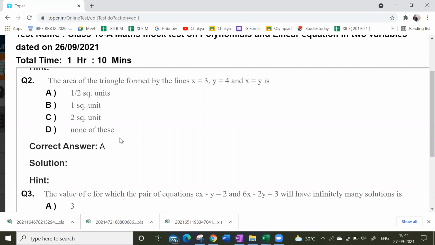Sir, I did it. Okay. Should I explain? Yes, tell me, how did you solve? Tell me the approach. Sir, when they said x equals y, I took 3 coordinates as 3, 3, 4, 4, and 3, 4. I plotted them on the graph, I measured, and I found the area of the triangle. Okay. Right.